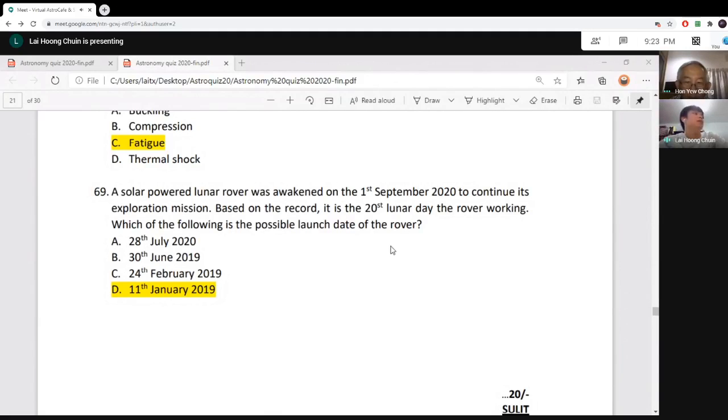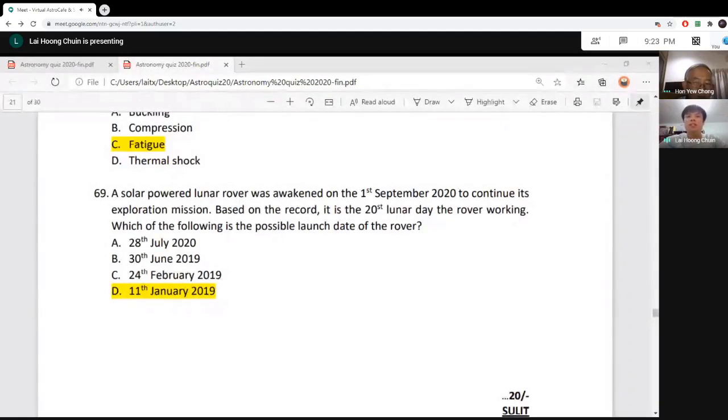So the only possible launch date for the rover to work on 1st of September, as the 20th lunar day, is 11th January. So maybe it is launched on 11 January and then goes through some orbital mission before it lands. Maybe it takes 1 month or slightly less, and only then it lands on the surface of the moon and starts working. So the answer is the 11th of January 2019.